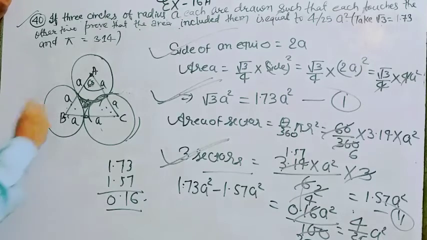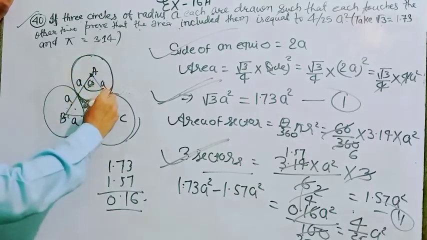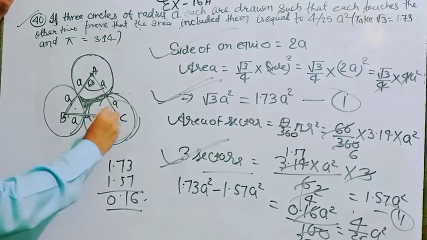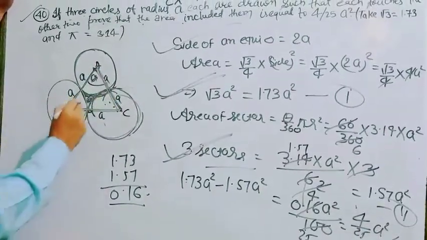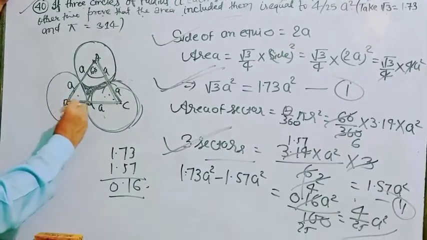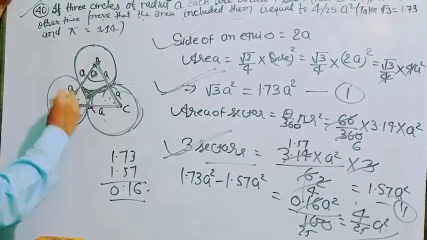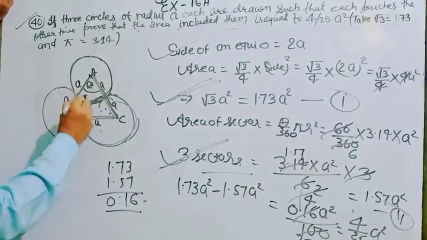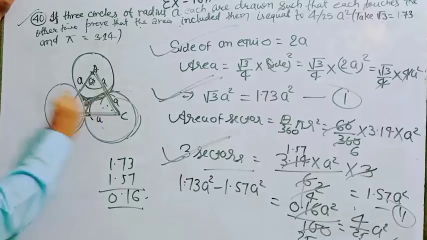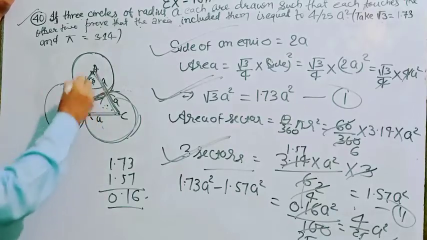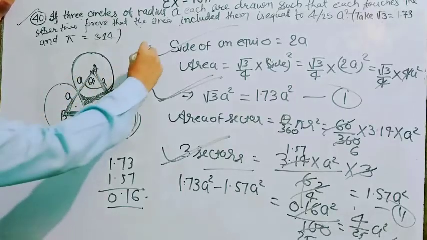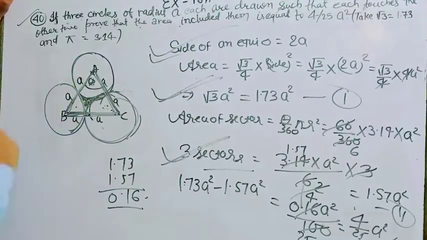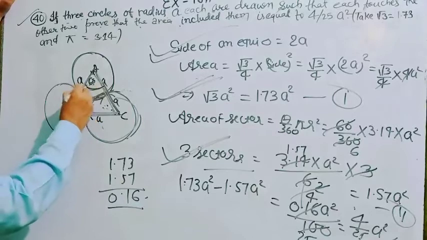So dear student, when three circles touch each other, then it is clear. It is the radius when we join, then it forms an equilateral triangle. If the radius of this circle will be A, then side will be 2A. And it is an equilateral triangle, so theta will be 60. If theta will be 60 and side is given, so first you find area of equilateral triangle. After that, when you find area of equilateral triangle, then next find area of sector.